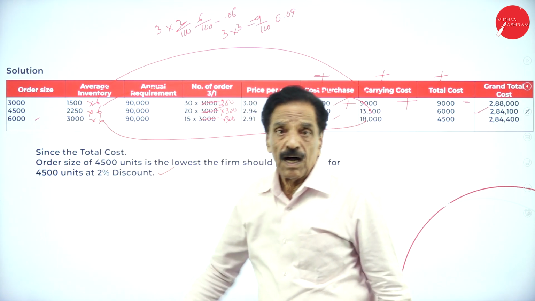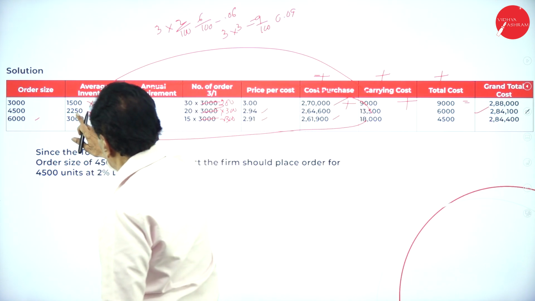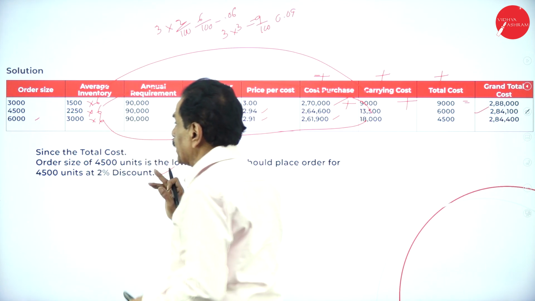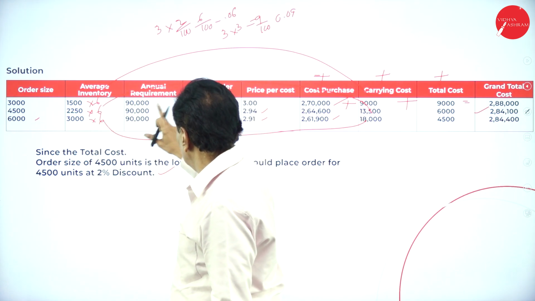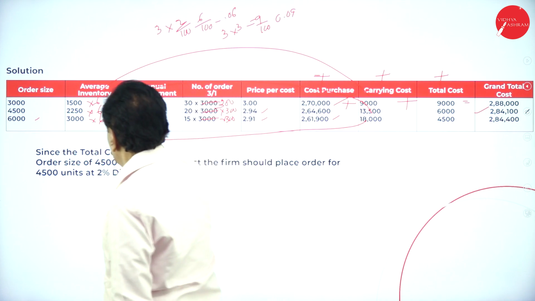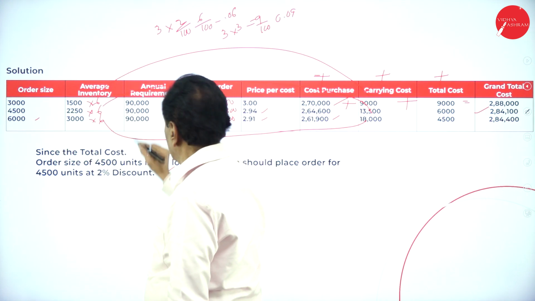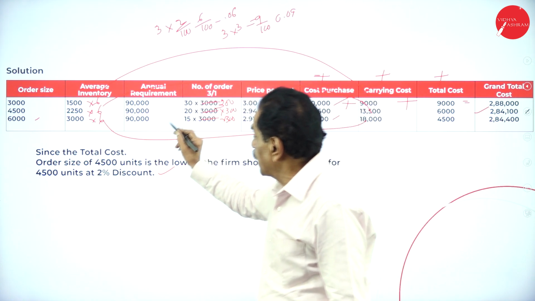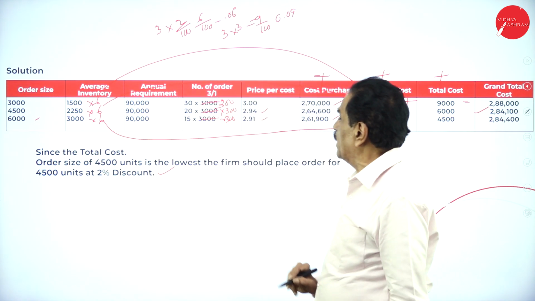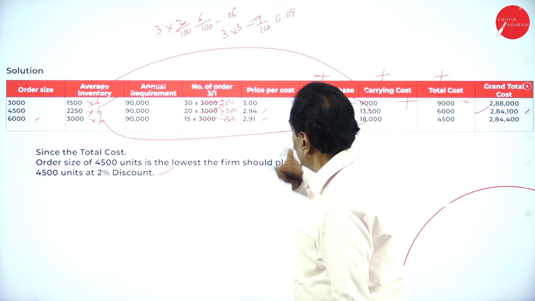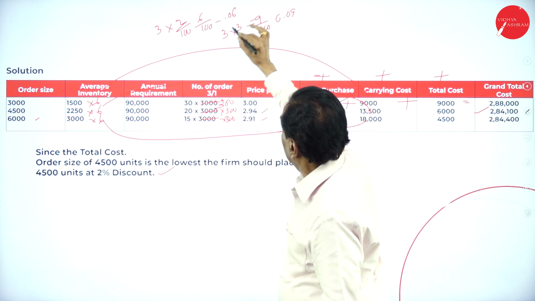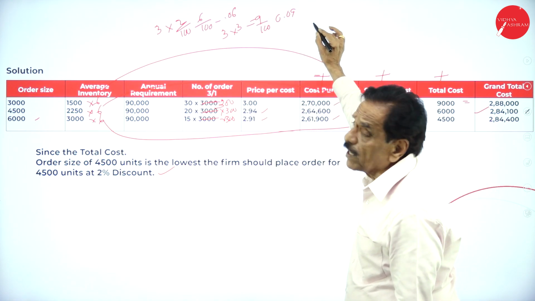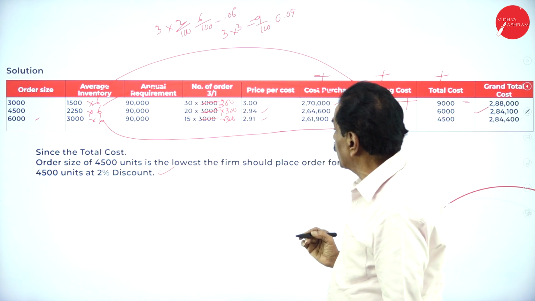First, they will take half of the order quantity as average inventory, 1,500. Requirement is 90,000. Then how many orders will come? 90,000 divided by 3,000 is 30 orders. 90,000 divided by 4,500 is 20 orders. 90,000 divided by 6,000 is 15 orders. So here 3 rupees price is given. If 0.06 discount is gone, 2.94. Next discount of 0.09 gone, 2.91.